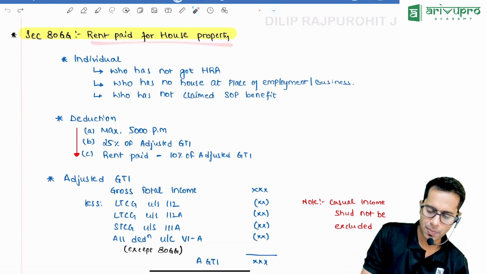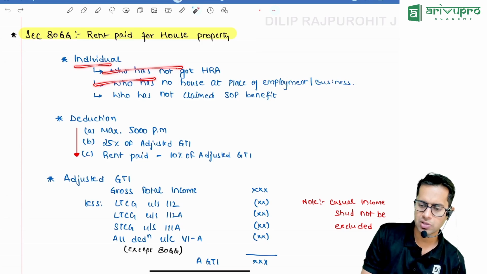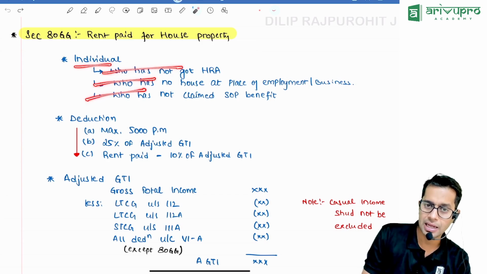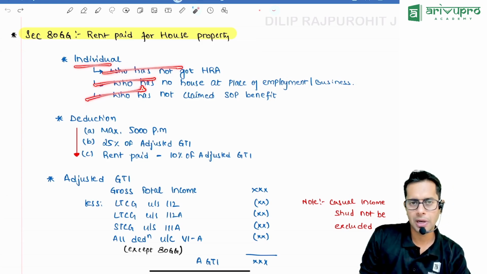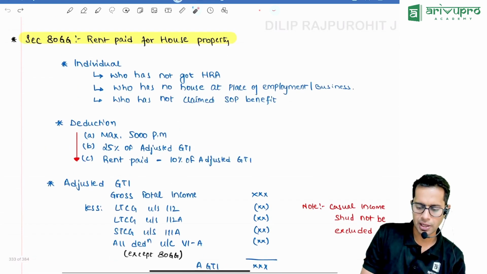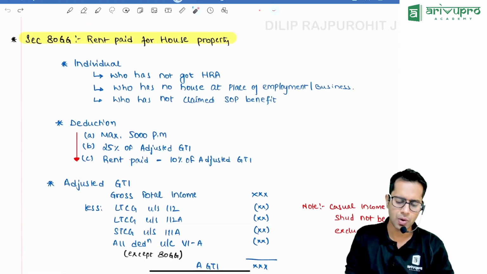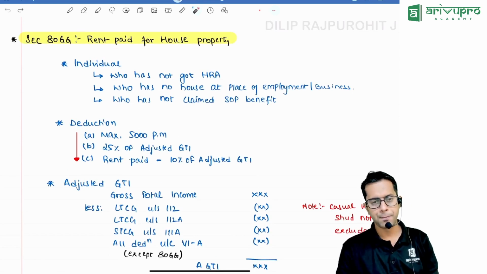Rent paid for a house property. What is this point telling? An individual who is not getting HRA, who does not have a house at the place of his employment, and who has not claimed any self-occupied property benefit, can claim a deduction for rent of house property. What can he claim, sir? Under 80GG, he can claim a deduction for rent of house property. How much deduction can he claim, sir?